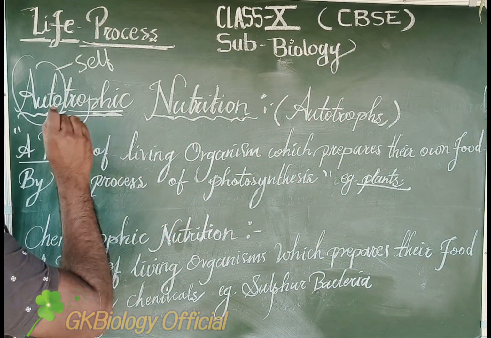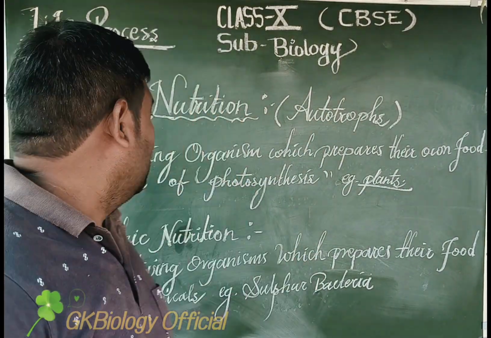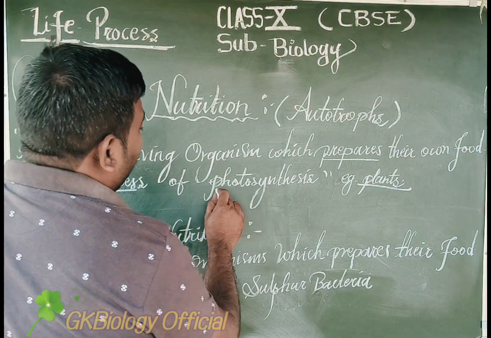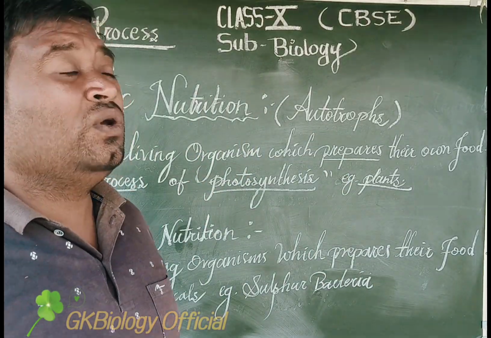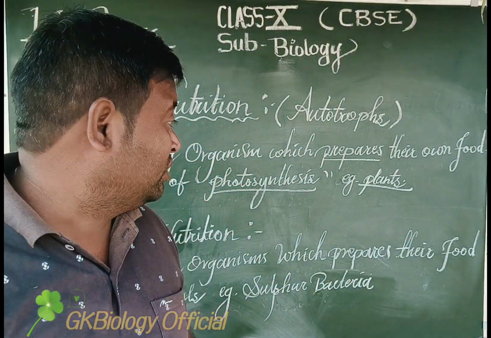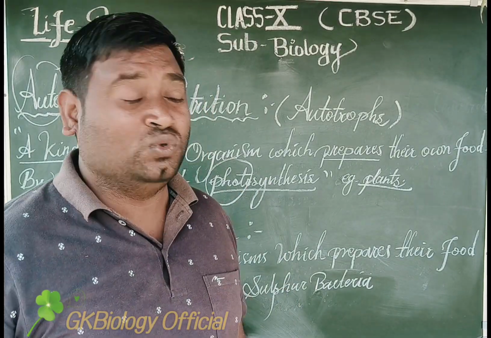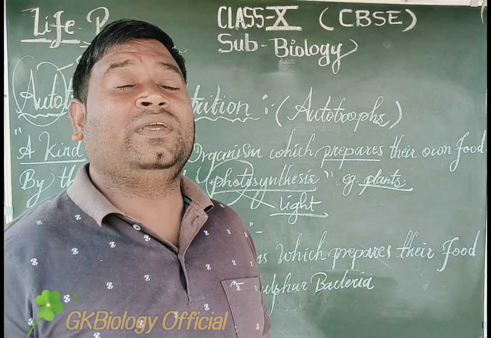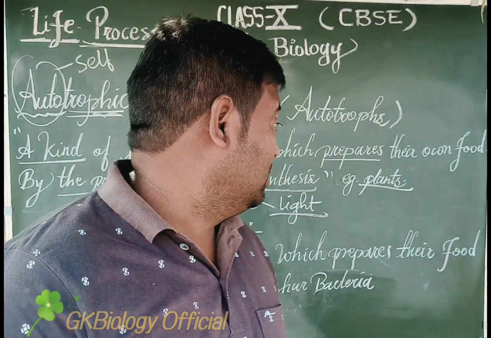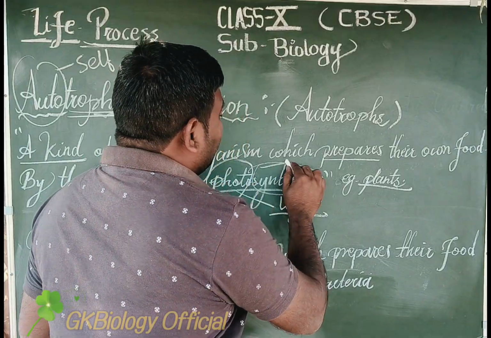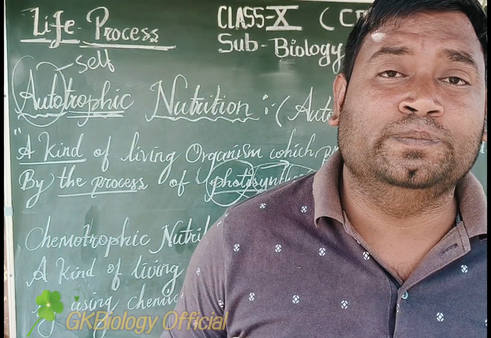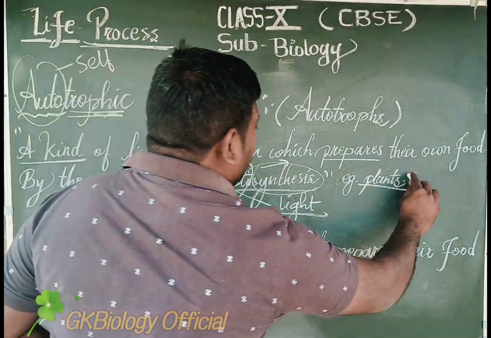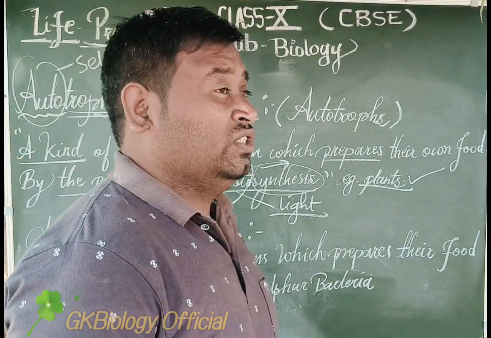What is the definition of autotrophic nutrition? A kind of living organism which prepares its own food by the process of photosynthesis. So how are they going to make the food? By using photosynthesis. Here, photo is nothing but light, the light we get from the sunlight. What are we doing with the light? We are combining the light and making food. Who is making it? We are not making it. The plants are making the food using the photosynthesis process.